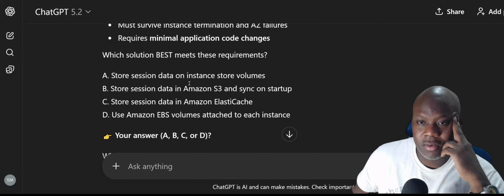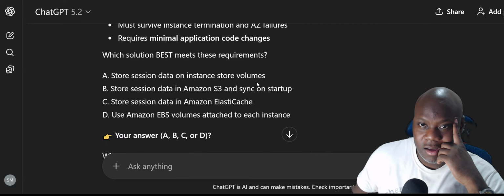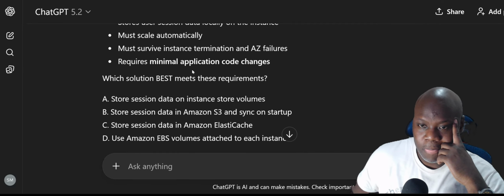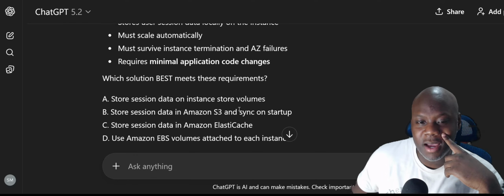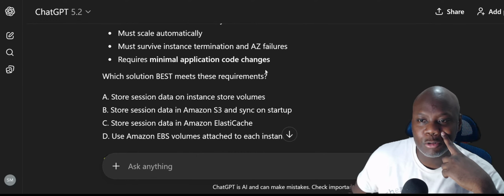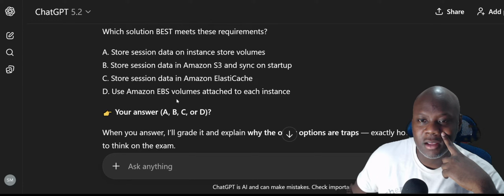Store session data on instance store volumes. I think I'm gonna go with my first mind. I'm gonna do D, but it's either D or A. Minimum application code change. Use Amazon EBS attached to store session data.